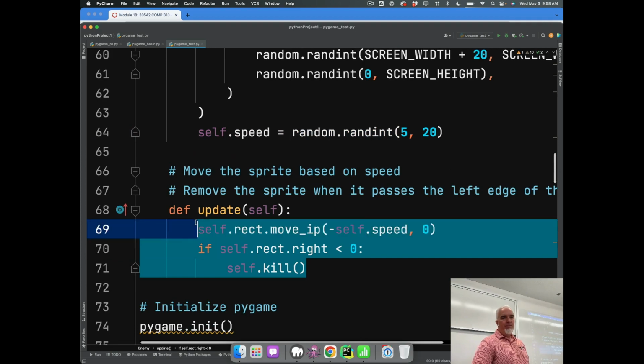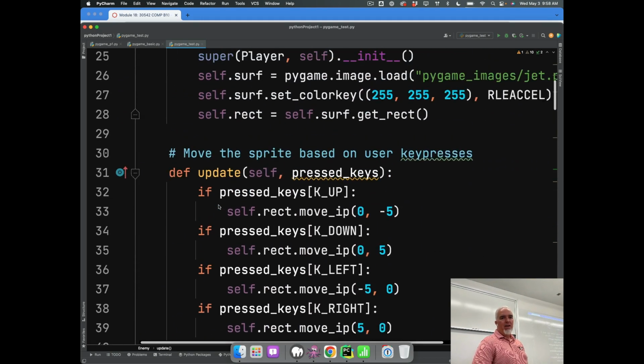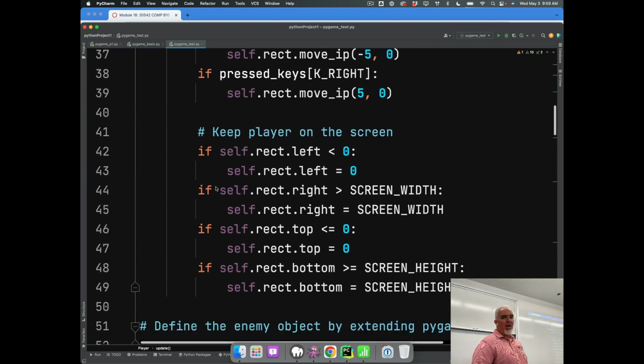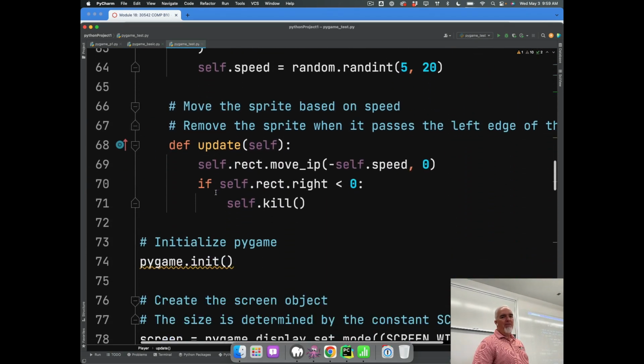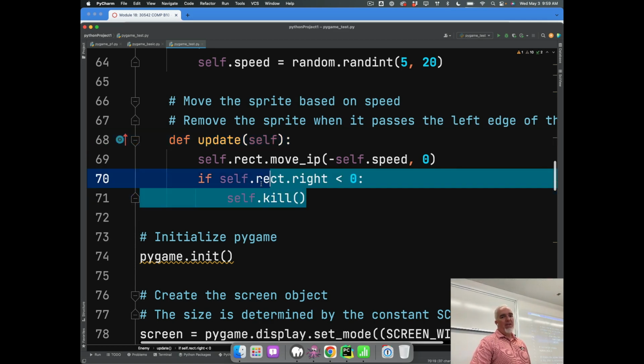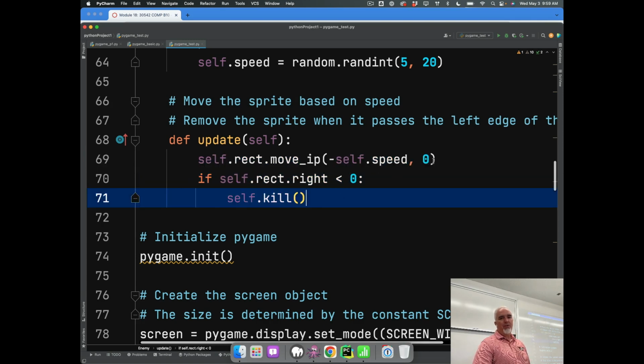Okay, so now this sprite, I want you to notice, this sprite and this sprite both have an update function. And the reason they both have an update function that's exactly the same spelling, exactly the same case, is because we can put them in a group and we can say all sprites in this group update. And it will do whatever's in that update function all at the same time. And so that allows us to control all the sprites and have them do what they're supposed to.